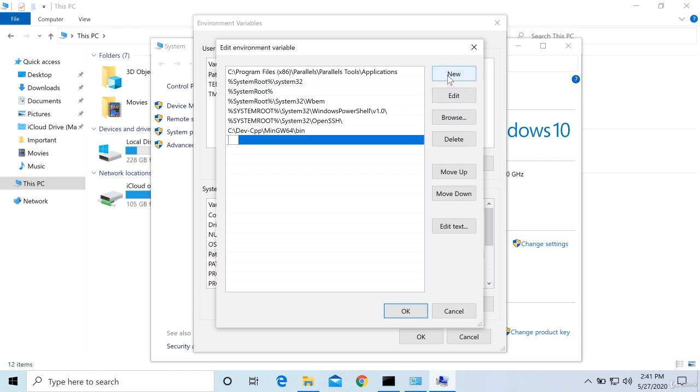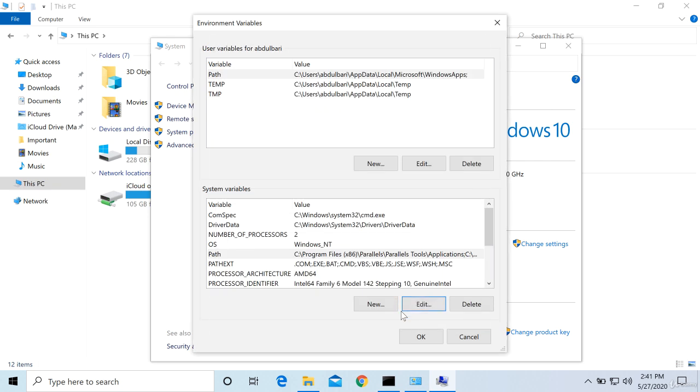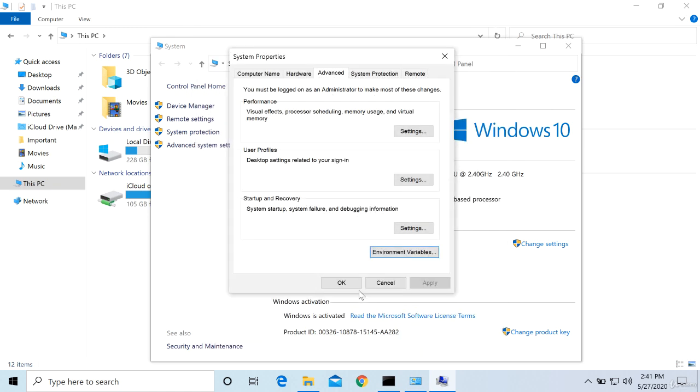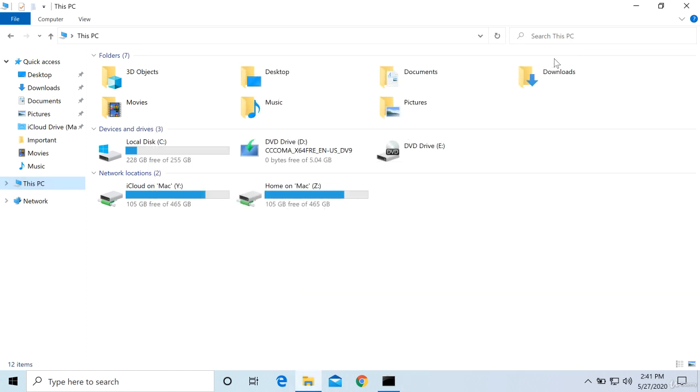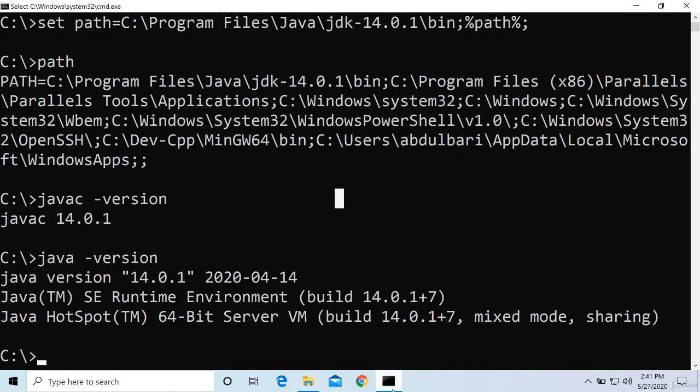And inside this, add new. Now paste that one. So bin, everything I have pasted. Now say okay. Then okay. That's all. You have set the path. So the same thing will work for JDK as well as JRE. We don't have to set the path specially. So I will exit from here.